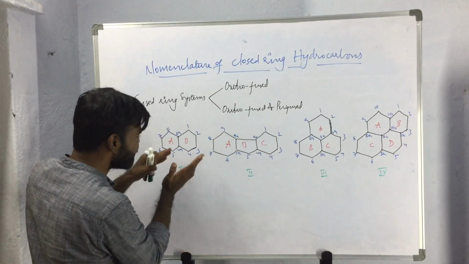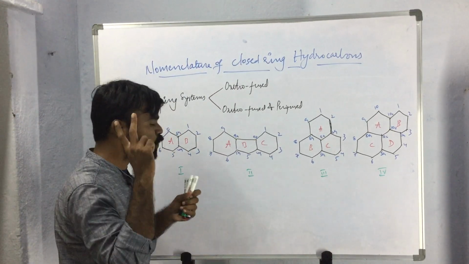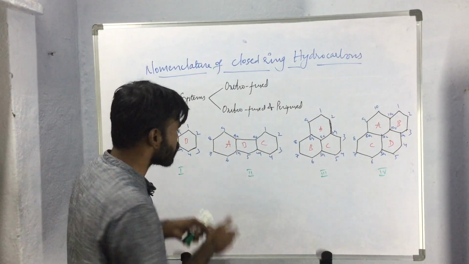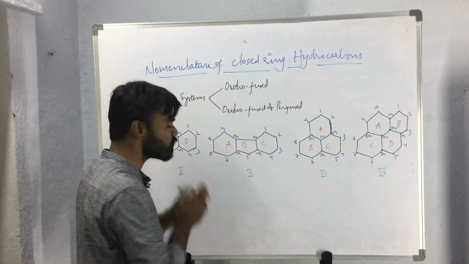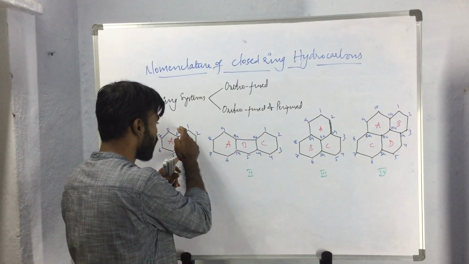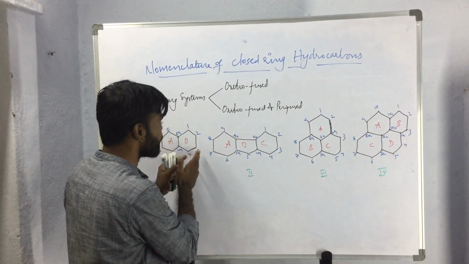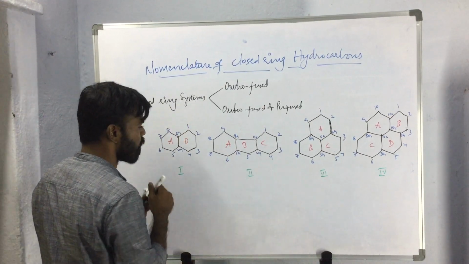So in this case, the fused rings have two common atoms and one common bond. Such kind of compounds in which the rings are fused in such a way that two atoms are common and one bond is common will be called orthofused compounds.